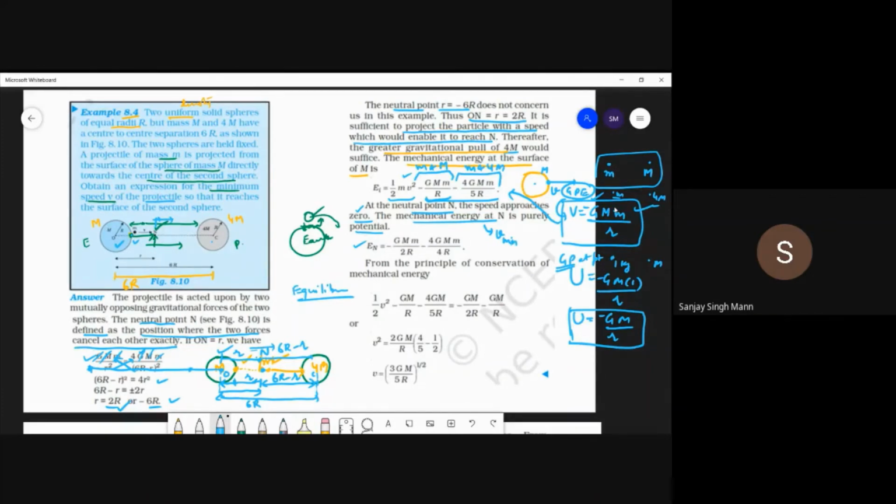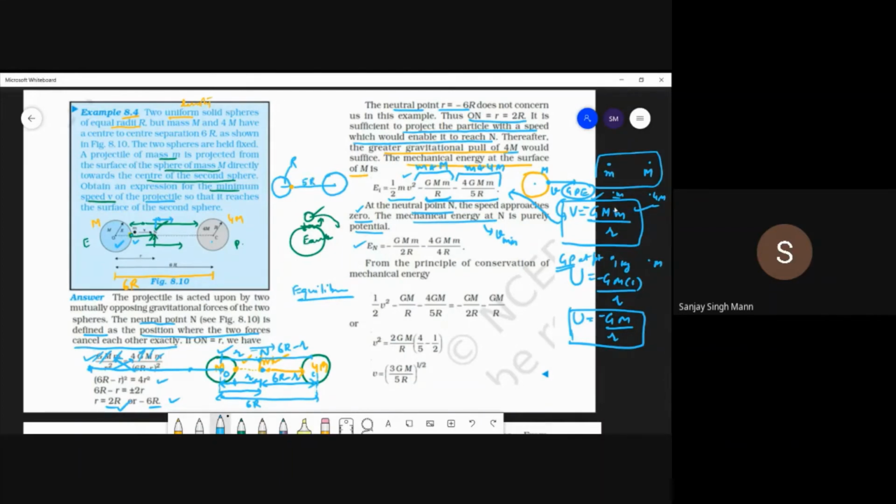So what is the mechanical energy at N? At N there will be no kinetic energy. Now, when we were calculating the energy earlier, your mass was over here and this was your other sphere. This distance was r, the total was 6r, and this distance was 5r, right?